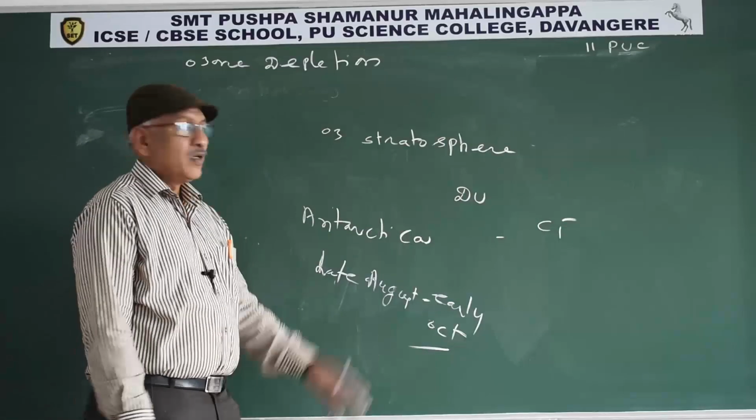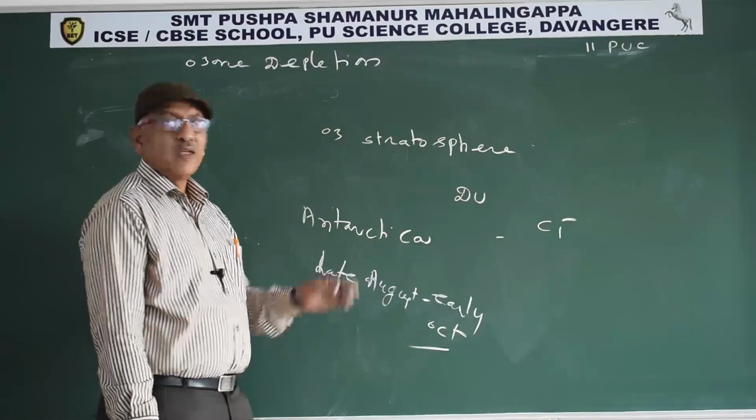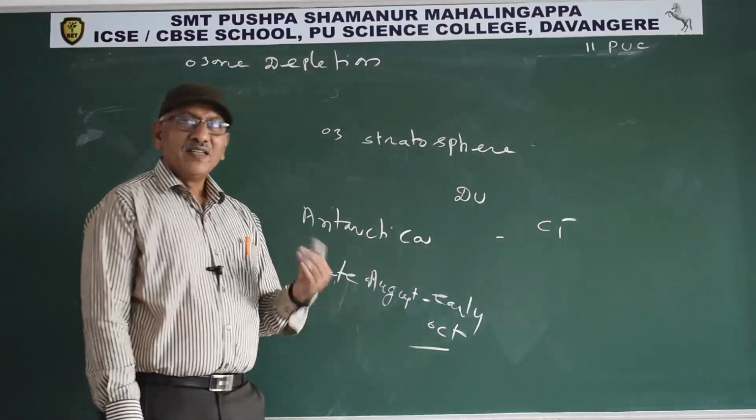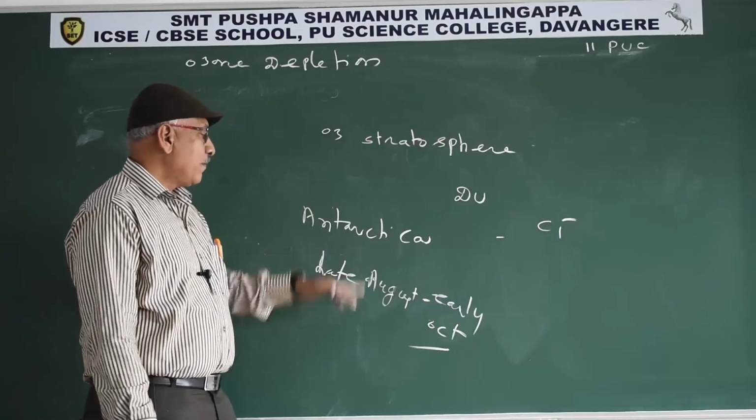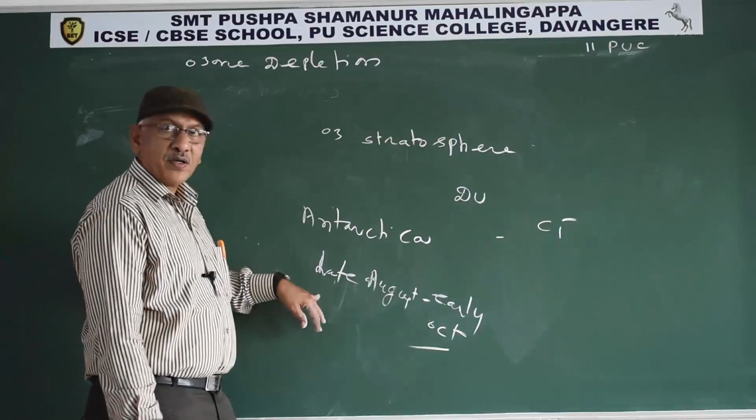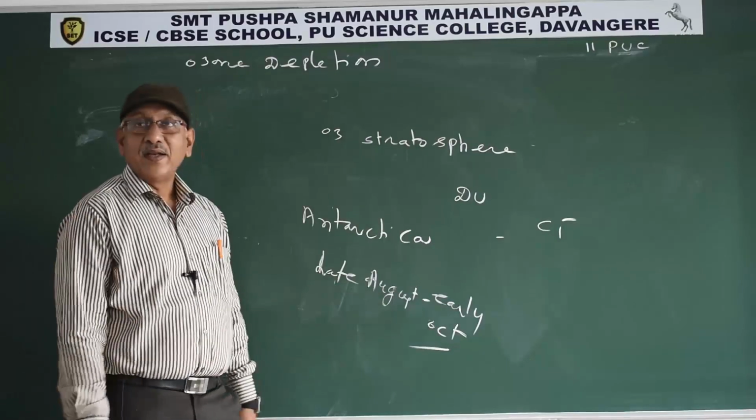In summer, there are no ice clouds, so chlorine is unable to degrade ozone molecules in summer. Due to this reason, ozone holes are formed from late August to early October.